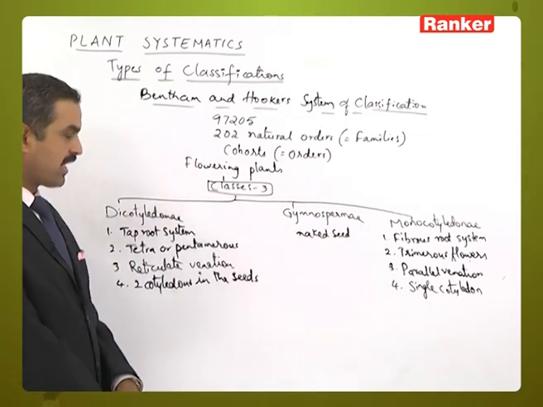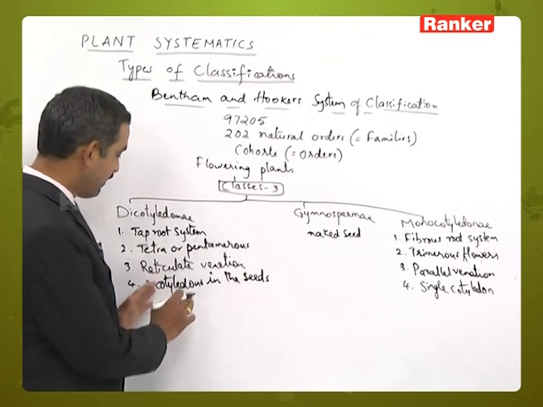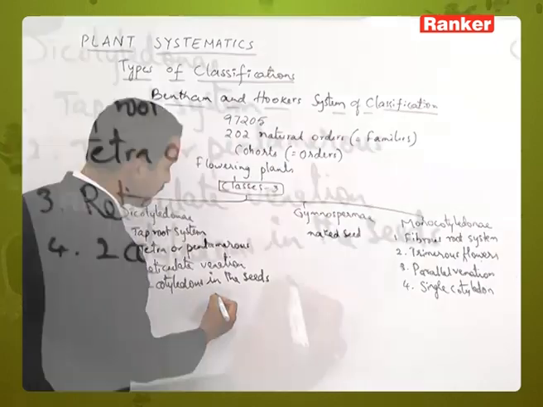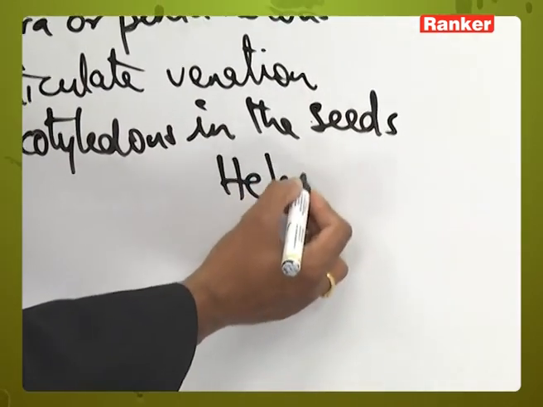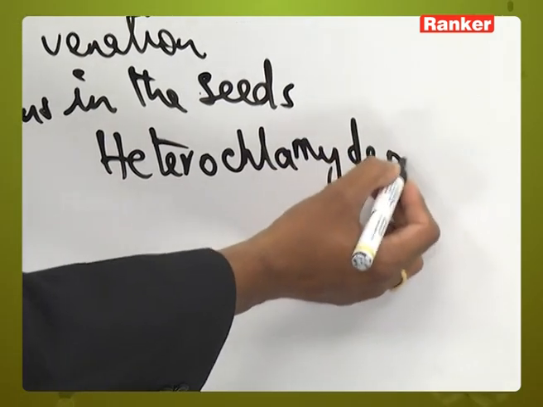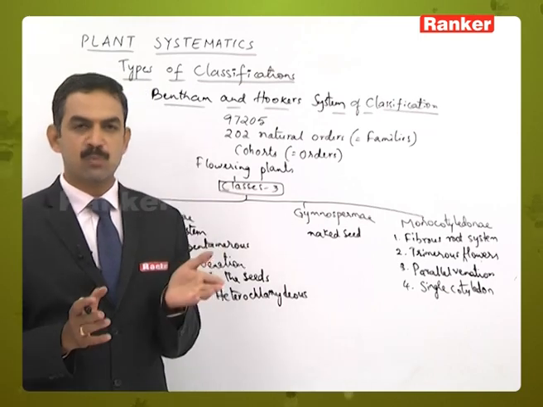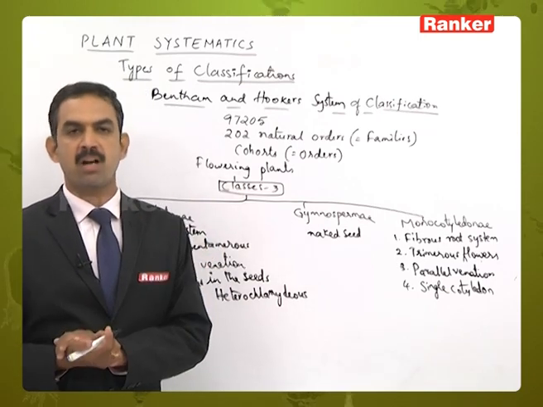And one more difference can also be identified here between monocots and dicots. That is, the dicots contain the heterochlamydious condition. Heterochlamydious means the perianth is differentiated into calyx and corolla, where the calyx is small and green, and the corolla is large and multicolored.